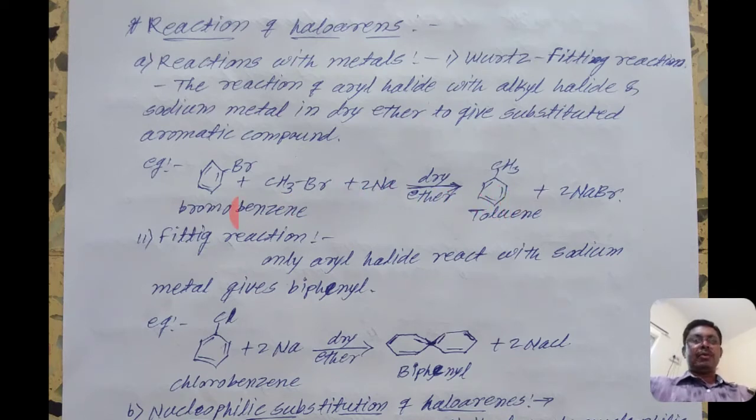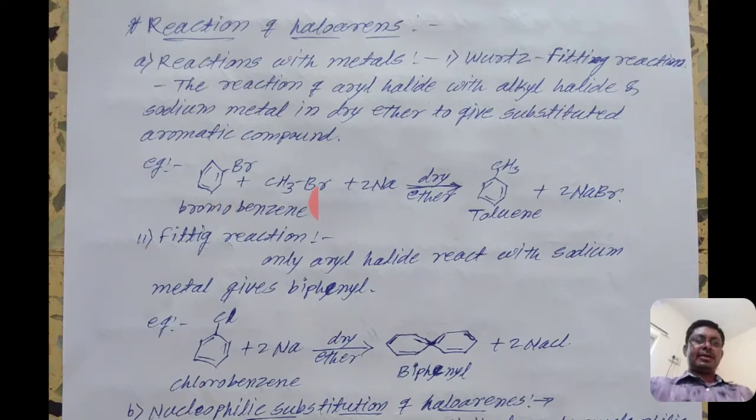But in the Wurtz-Fittig reaction, one molecule is a haloarene and the other is an alkyl halide. In the previous video both molecules were alkyl halides, but here the two halogen derivatives are different: one is a haloarene and one is an alkyl halide.